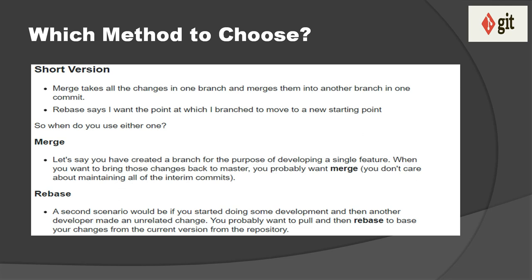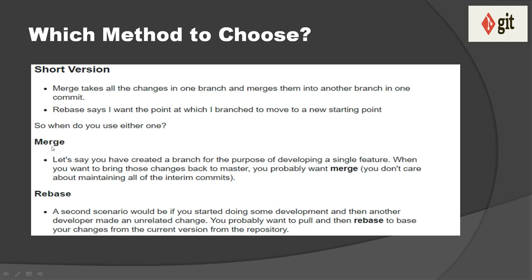So here we have a short version. Merge takes all the changes in one branch and merges them into another branch in one commit. And rebase says I want the point at which I branched to move to a new starting point. So basically in rebase we are moving our branch onto the tip of the base branch, or master branch. When you use either of the two, let's try to understand through a use case.